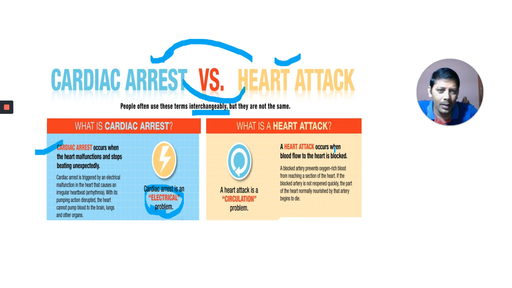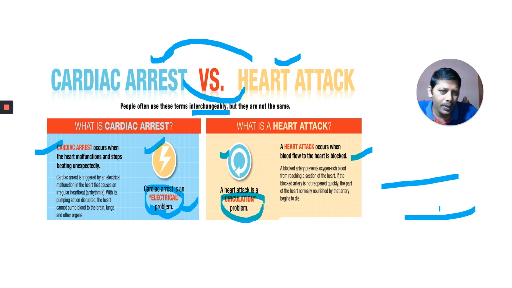Heart attack, on the other hand, occurs when blood flow to the heart is blocked. The blocked artery prevents blood flow. This is a circulation problem, but the other is an electrical problem. Why is this a circulation problem? Because here some blockage occurred. The blocked artery prevents